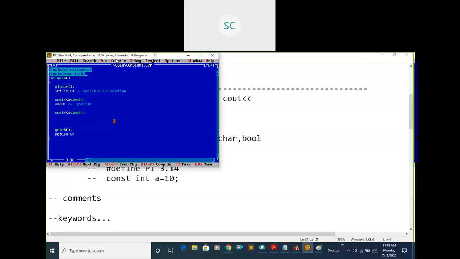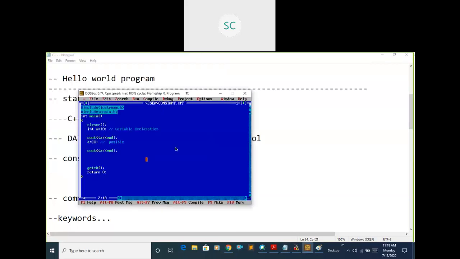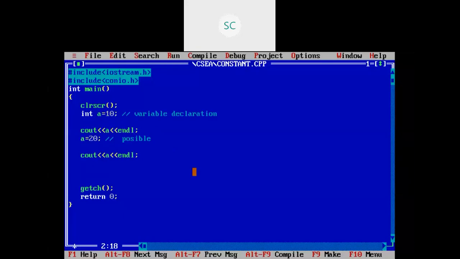While executing your programs, if the window is minimized, just press Alt+Enter and it will be maximized. Just note it down: while executing your program, if it is minimized, just use Alt plus Enter. It will maximize like this.